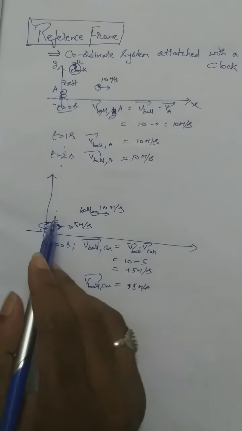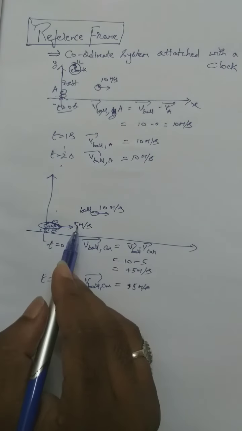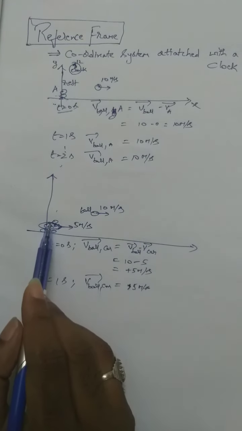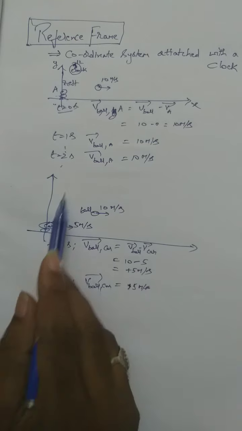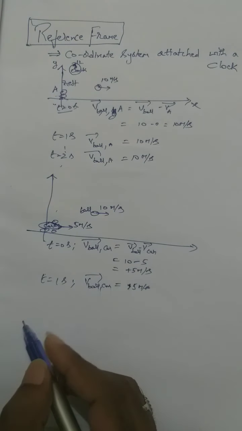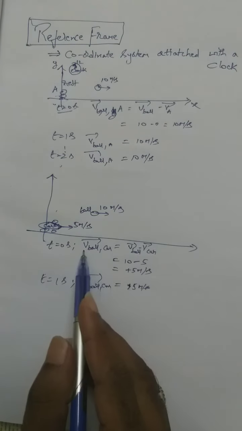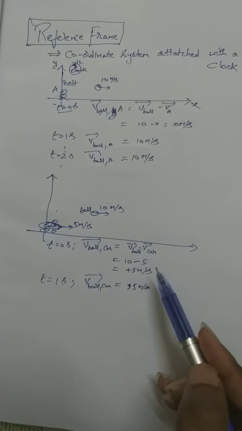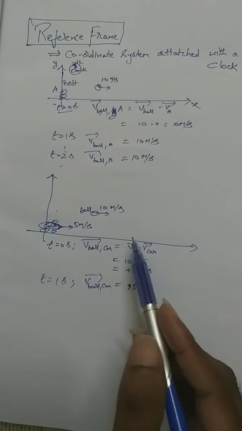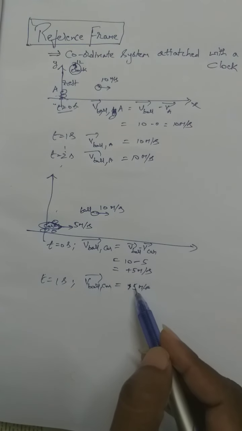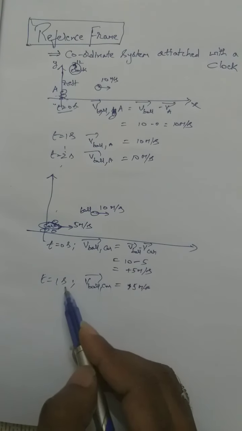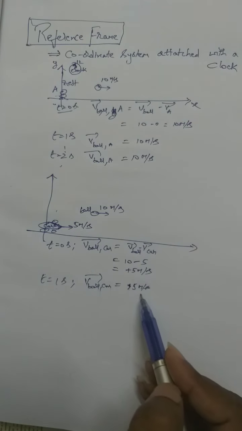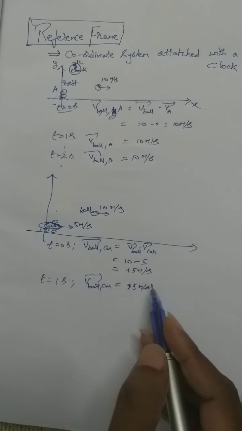Here the reference frame is at rest and here the reference frame is moving with constant velocity, which means both the reference frames are inertial frames of reference. In all inertial frames of reference, the observations will be the same. The velocity of the ball comes out to be constant only. At all times the velocity of the ball is not changing because it is moving with constant velocity. Velocity of the ball came out to be plus 5 meter per second.